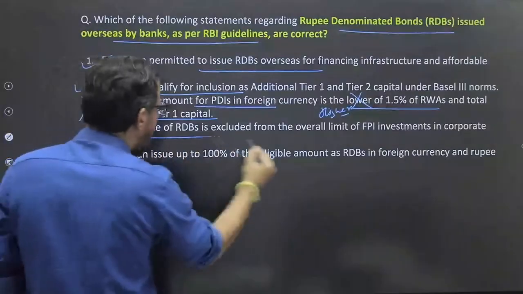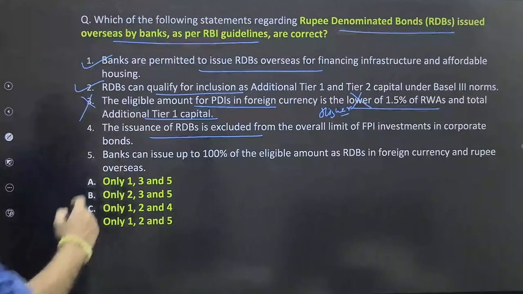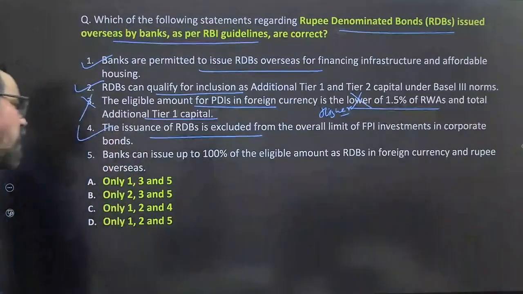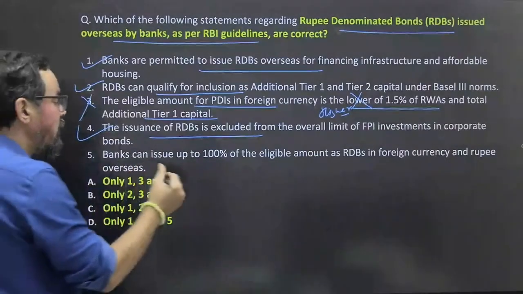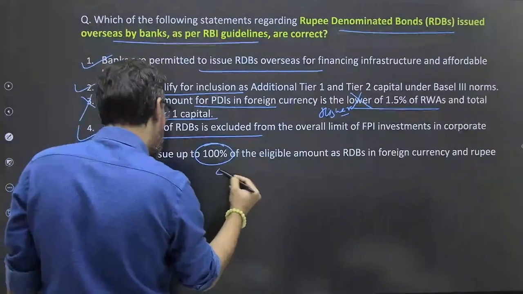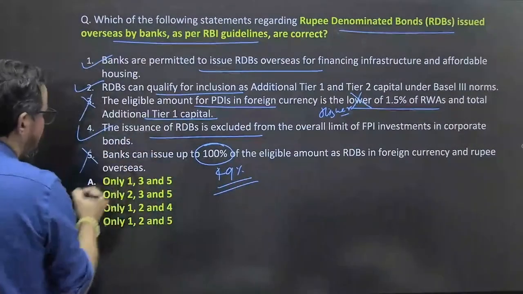The issuance of RDBs is excluded from the overall limit of FPI investment in corporate bonds. Again true. Banks can issue up to 100% of the eligible amount in RDBs in foreign currency and rupee overseas. It is not 100%. It should be less than or equal to 49%, not greater than 49%.